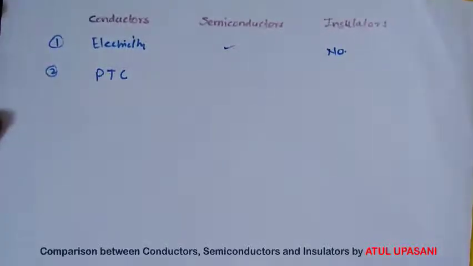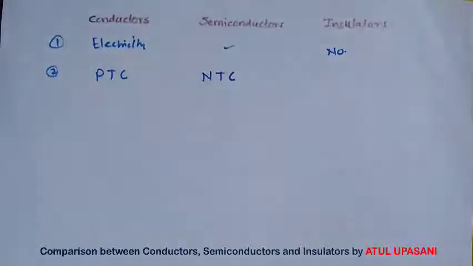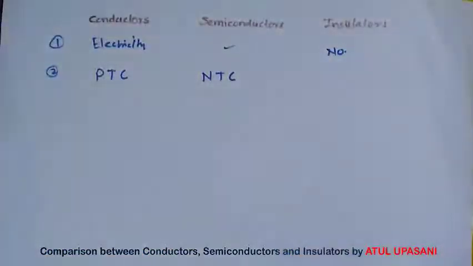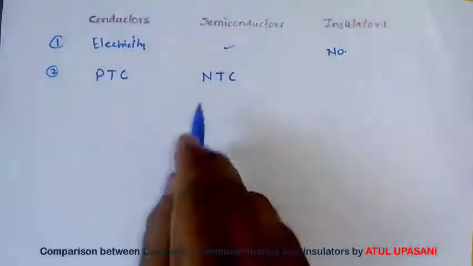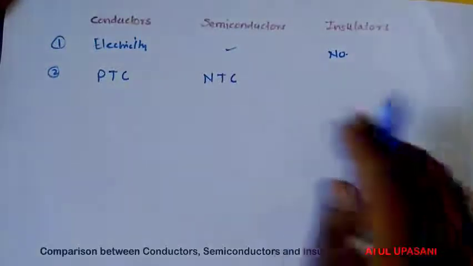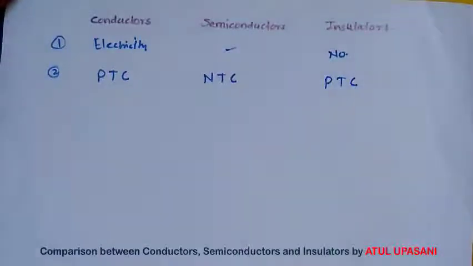What about semiconductor? Semiconductor has negative temperature coefficient. It means that the conductivity of semiconductor increases with increasing temperature, that means the resistance of semiconductor decreases if you increase the temperature. So they have negative temperature coefficient of resistance. Now about insulator. Insulator has positive temperature coefficient. That means if temperature is increased, their resistance also increases. So if energy is provided to insulator, they will behave like more of an insulator. So positive temperature coefficient is there.